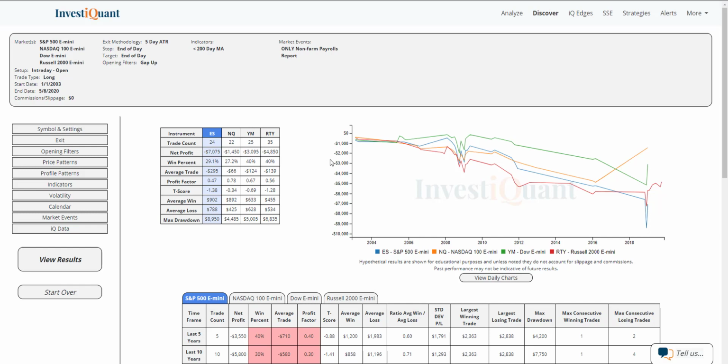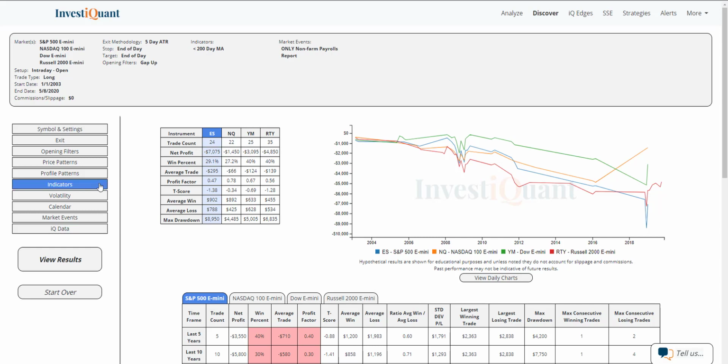But what kind of stood out to me when I was looking at this just prior to recording was we really don't have a whole lot of samples of this in the current environment. The last time that this happened in the ES was about 18 months ago. So this is not something that happens often. And because of that, I want to show you just the overall bias as well, so you can keep that in mind. So even though this is coming in very, very weak on the 20, 25, even 35 samples over here, so that sample size isn't that bad. But ES 24 samples here, 29%, when below the 200 and gapping up on NFP report day.